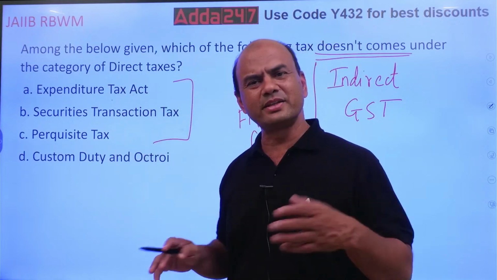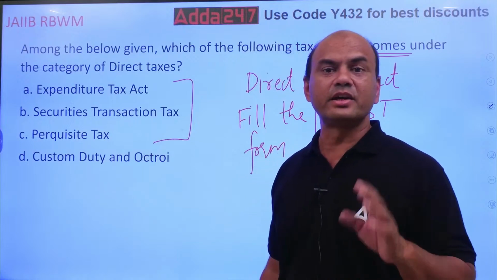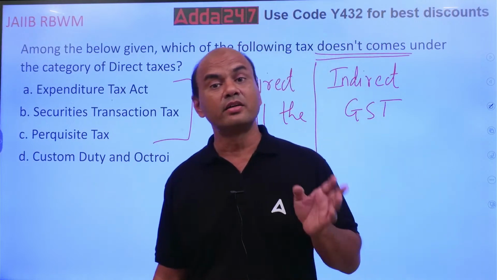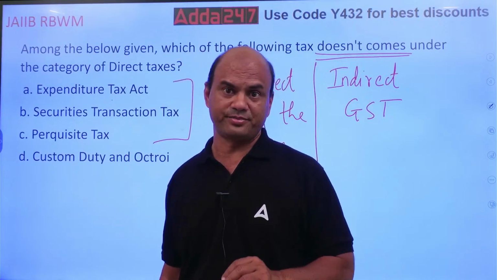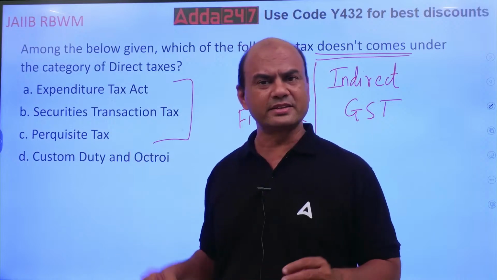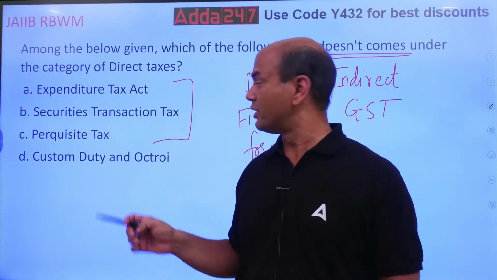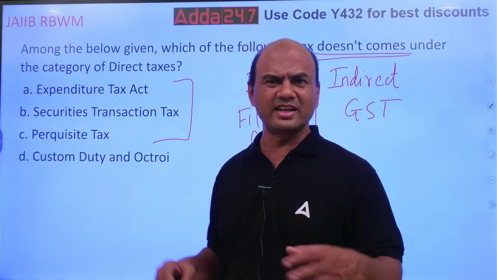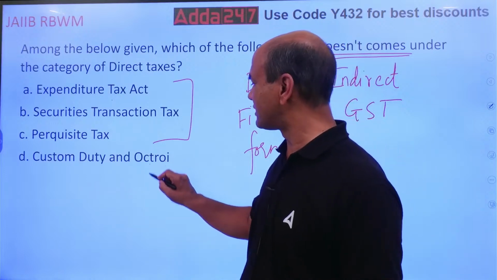Expenditure, we do the expenditure, right? Securities, we buy shares, we sell shares. Securities transaction tax applies whenever you buy or sell shares. Perquisite tax, just now I explained, the company gives to you, but after all it's related to you only. Customs duty and octroi, is it related to you and me directly? No. So this is the answer.